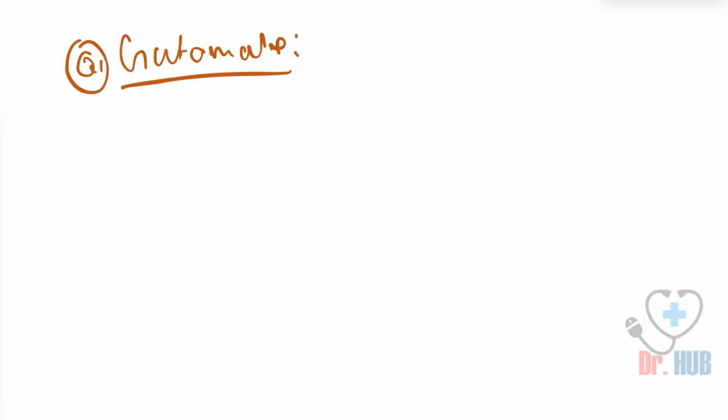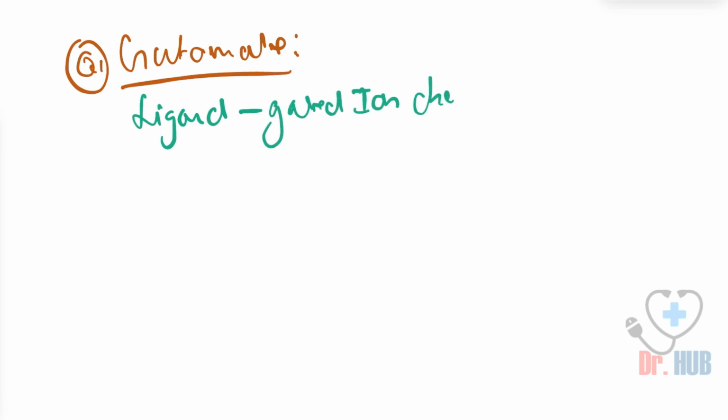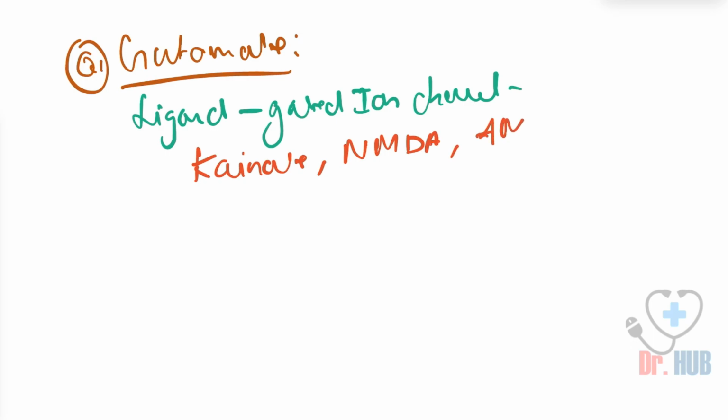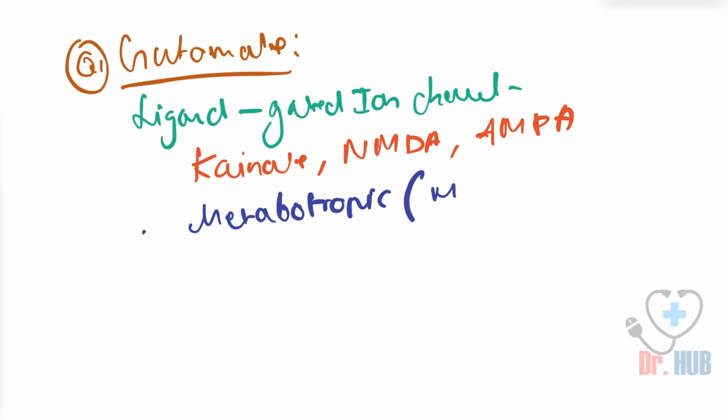So glutamate firstly has ligand gated ion channels: kainate, NMDA, as well as AMPA. Next, there is metabotropic, which includes mGluR. So this was about glutamate.